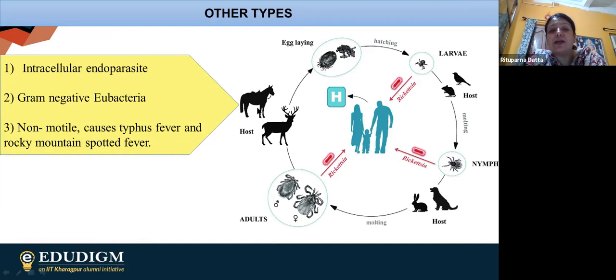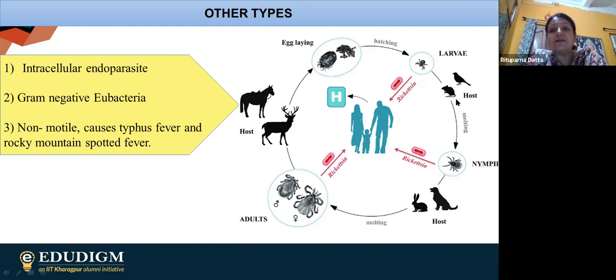Normally horses and deer are the hosts, within which they have this endoparasite, Rickettsia. The eggs are hatched out and form larvae. These larvae are transmitted into rats or birds.